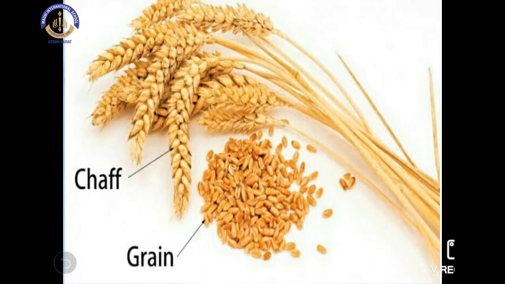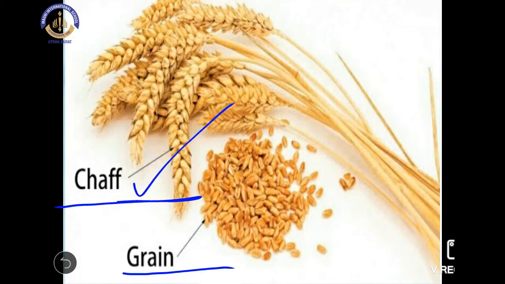See, this is the chaff. Chaff means the outer cover of the grain, and this is the chaff of wheat grain. Inside the chaff there is a grain; here the picture of wheat grain is shown. So by the threshing process we will separate the wheat from its chaff.